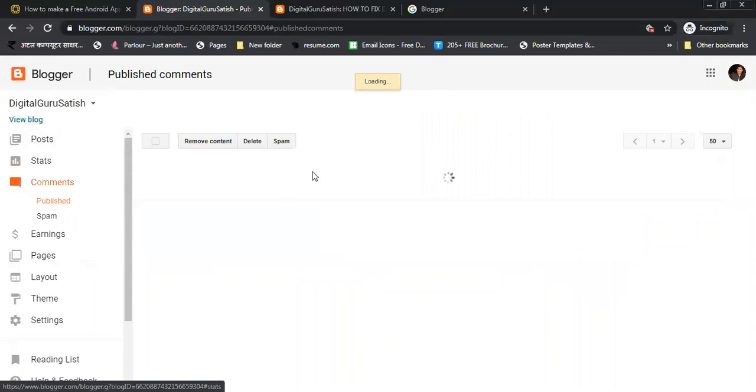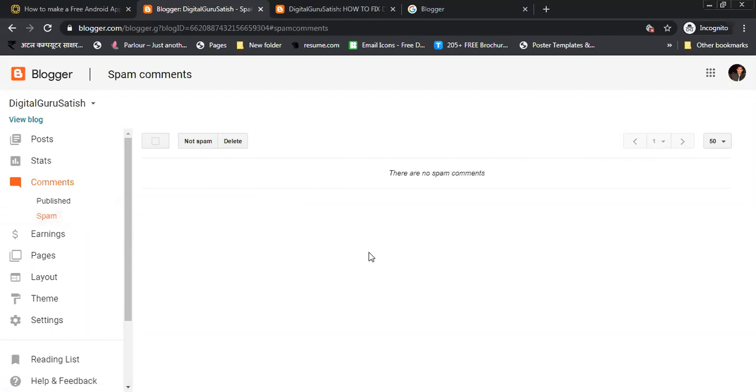Third is your comments. There is no comment available here because no one has commented yet. In published, you can see all your published comments. When a person comments on you and you reply to that person, you can see all these details. In spam, you can see how many spams are available.